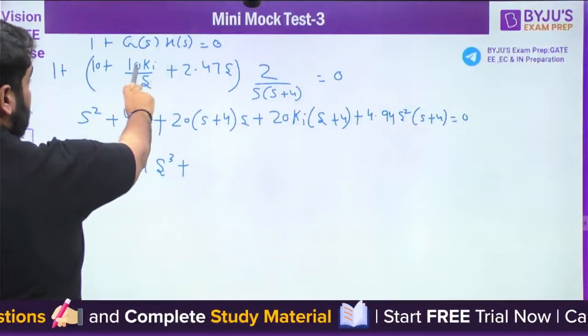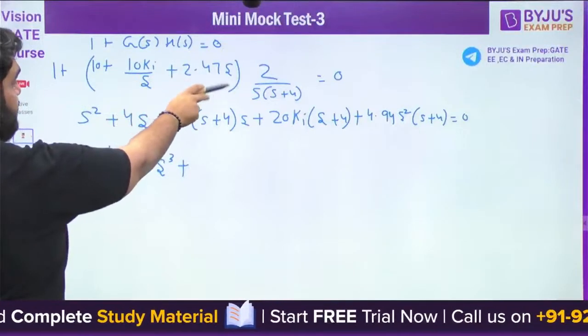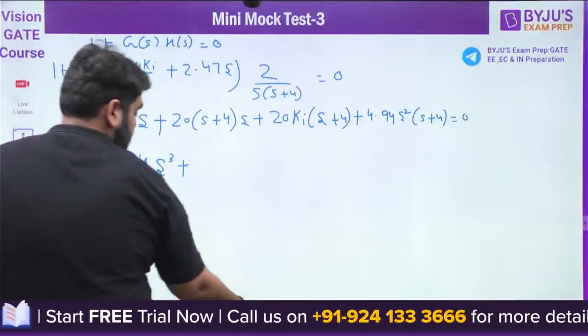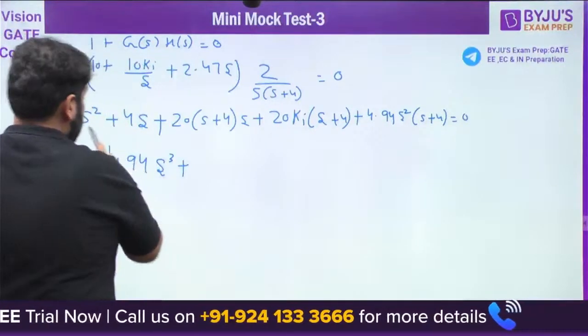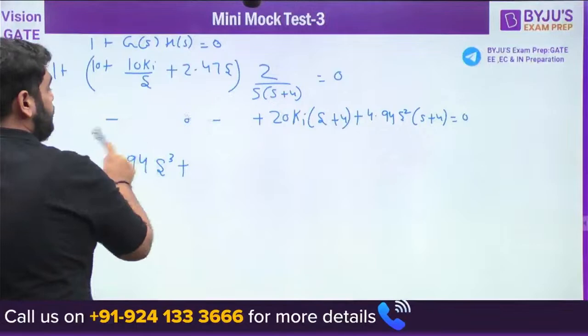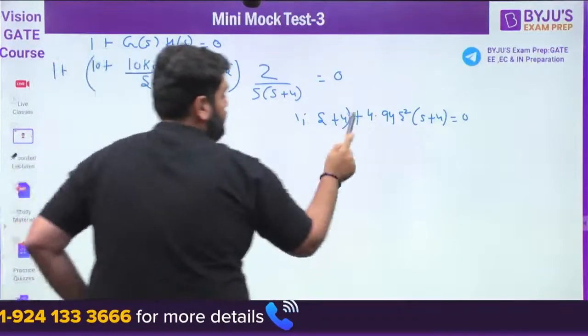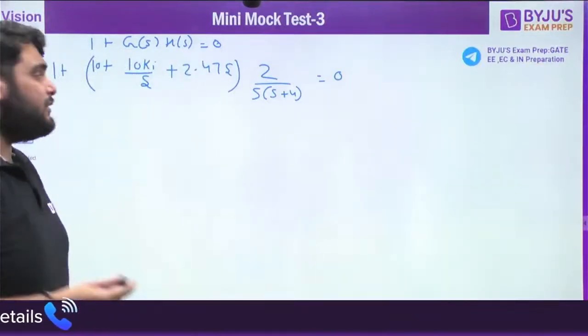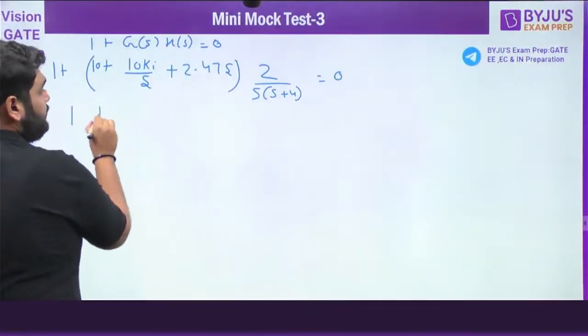Then moving further, it will be 20 Ki multiplied by s plus 4. Okay, do one thing. I guess I have done one mistake here. Do not skip the step. I have done one mistake here. Let me correct that mistake. Meanwhile, people who are online, you should try to solve this question, guys.